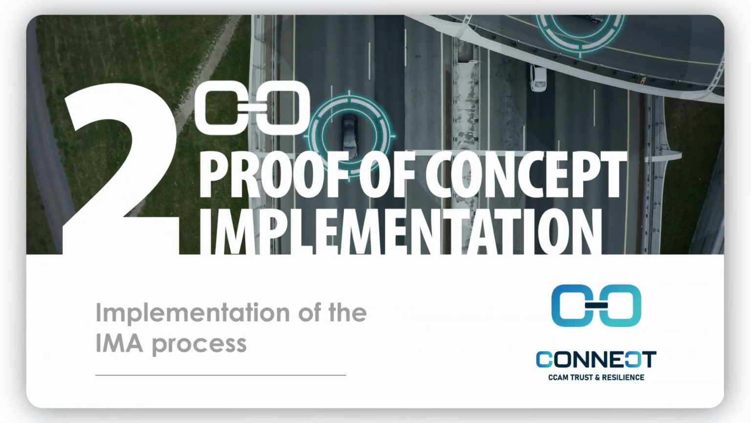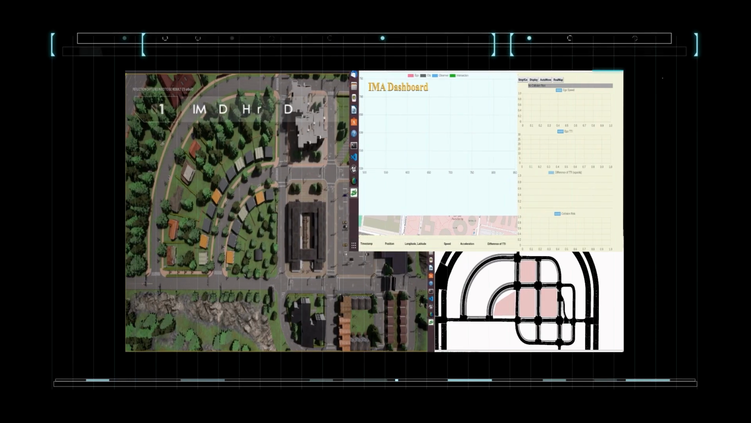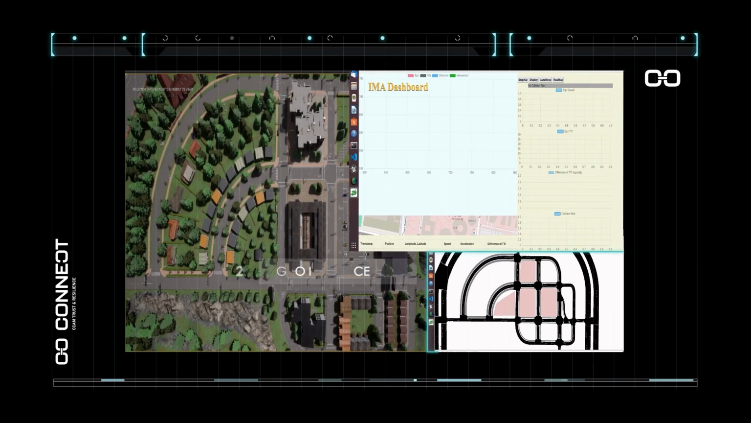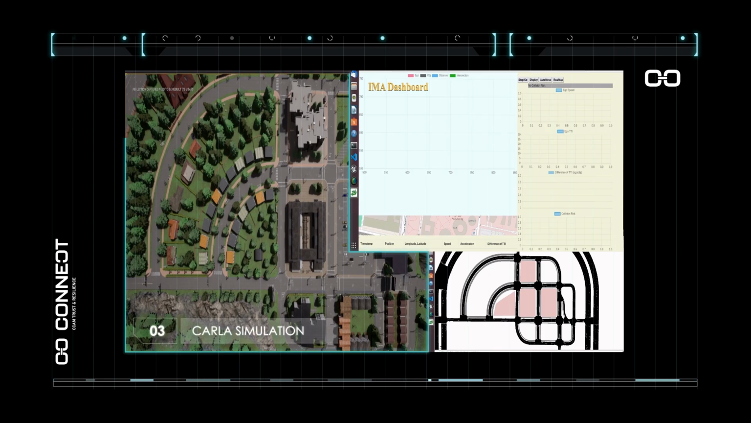Proof of concept implementation. On the right side is the IMA dashboard, below it the SUMO interface. On the other side, we can see the CARLA simulation showing the vehicles aiming for the intersection.